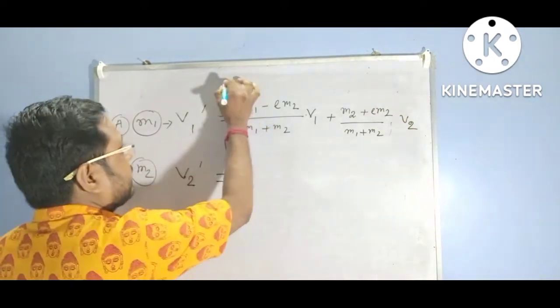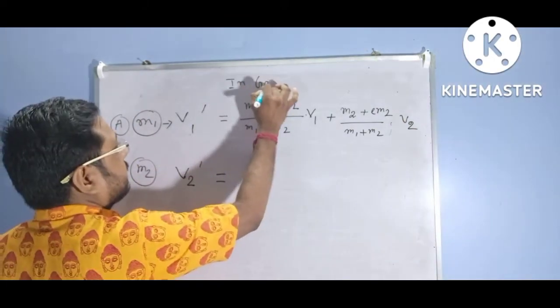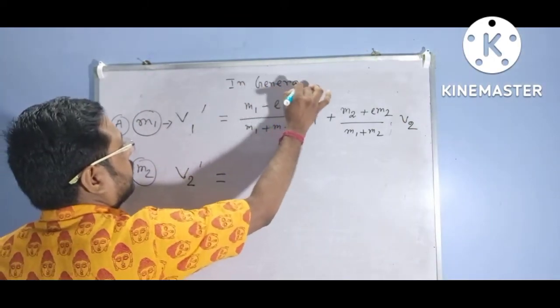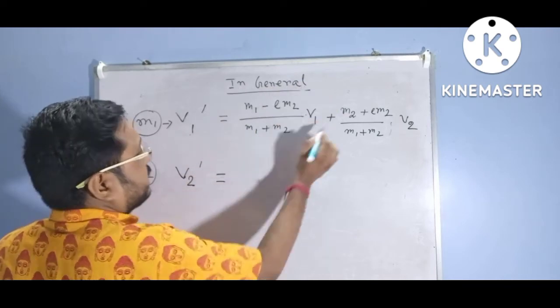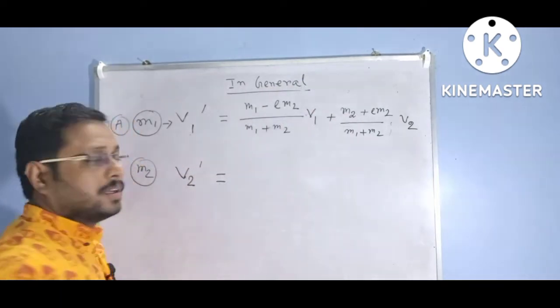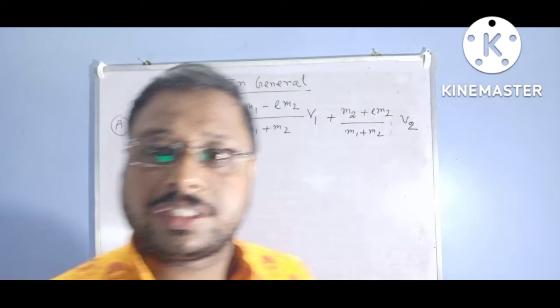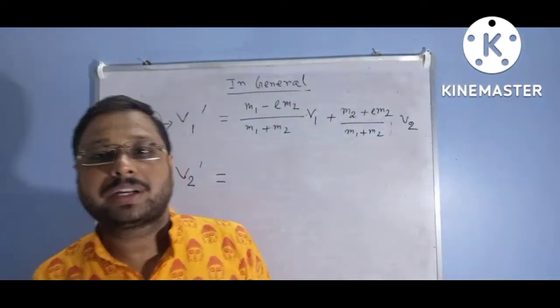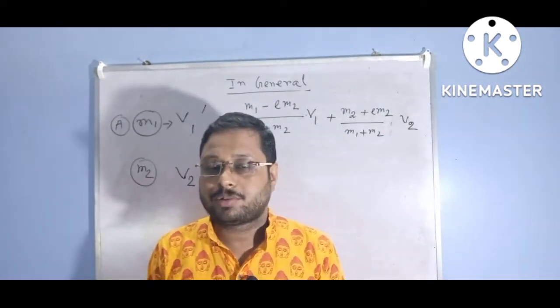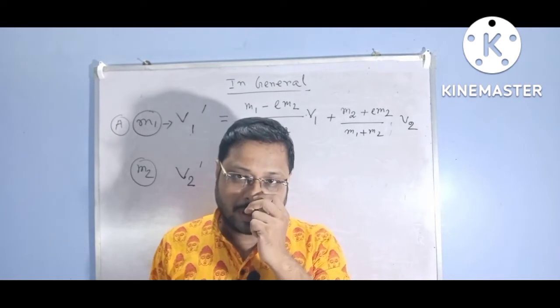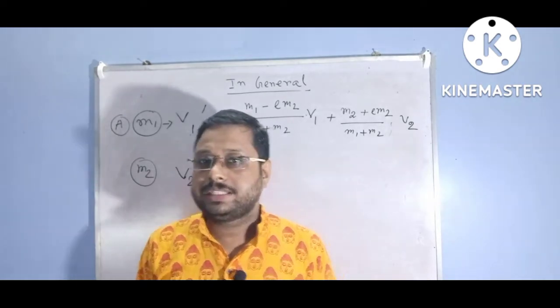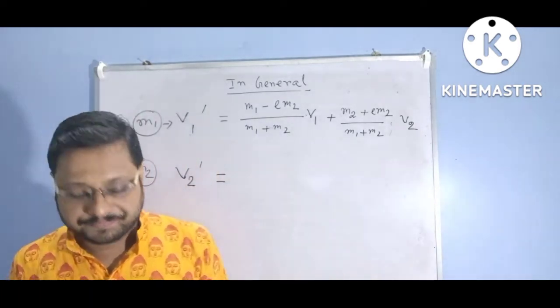This is in general, because we can take e, not a specific value of e. For perfectly elastic collision e is 1, for perfectly inelastic collision e is 0, and for partially inelastic collision e is between 0 and 1.